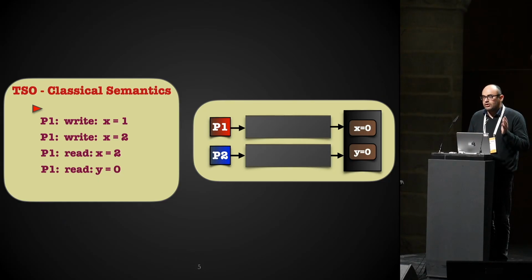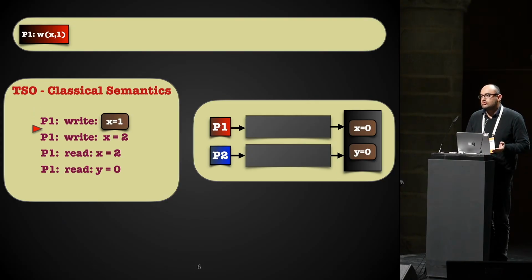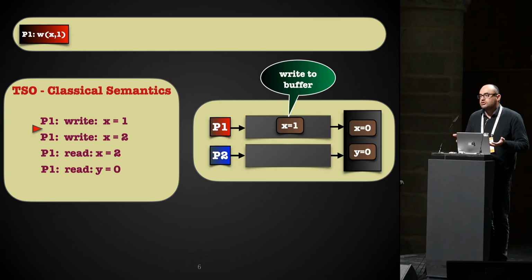Here we have only one process, P1, which issues a sequence of instructions. The first instruction sets x to 1. Instead of updating the memory directly, changing the value of x from 0 to 1, the write is added to the store buffer. It has no immediate effect on the shared memory. It is only visible to process P1, and not yet visible to process P2.